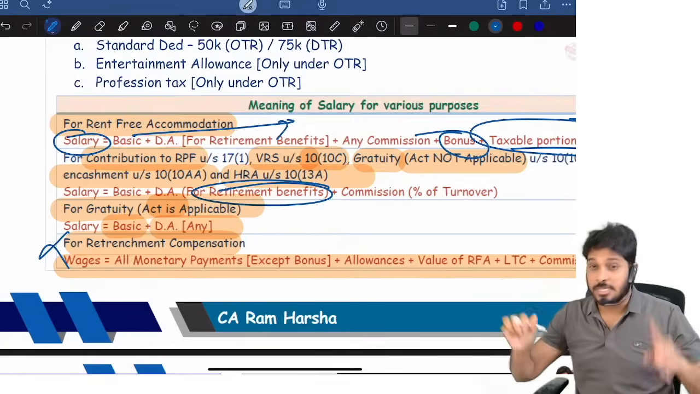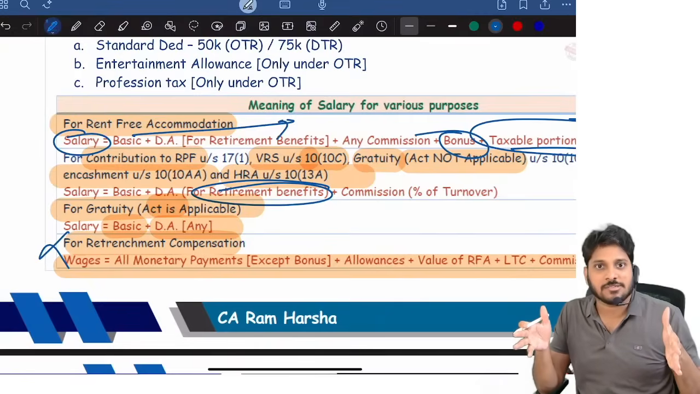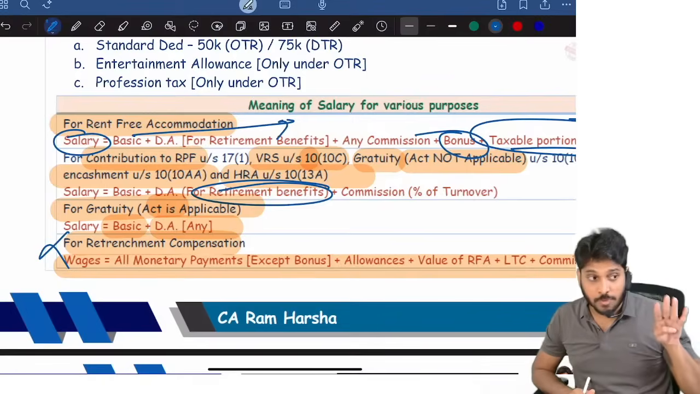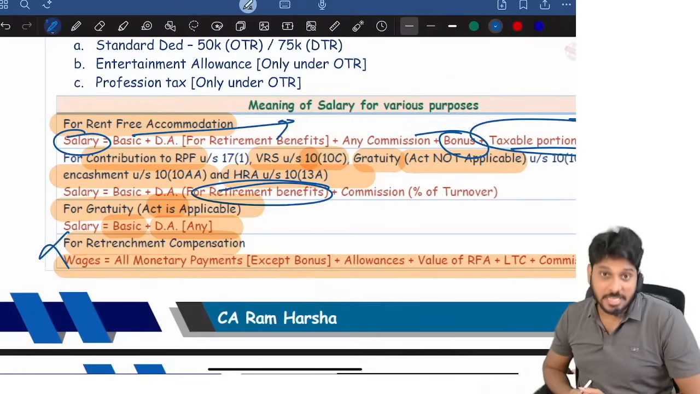Leave encashment they gave. In the September 24 attempt they gave leave encashment received during service. They gave just 10,000 rupees per annum, full year. During service they got it. It's treated as allowance. So 10,000 multiplied by 4/12, you should take that, because 4 months only you are computing RFA here. I hope you understood salary for various purposes.